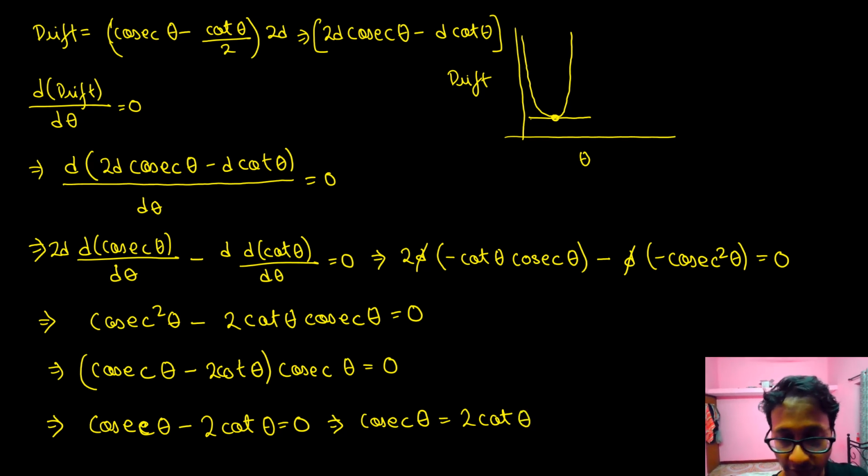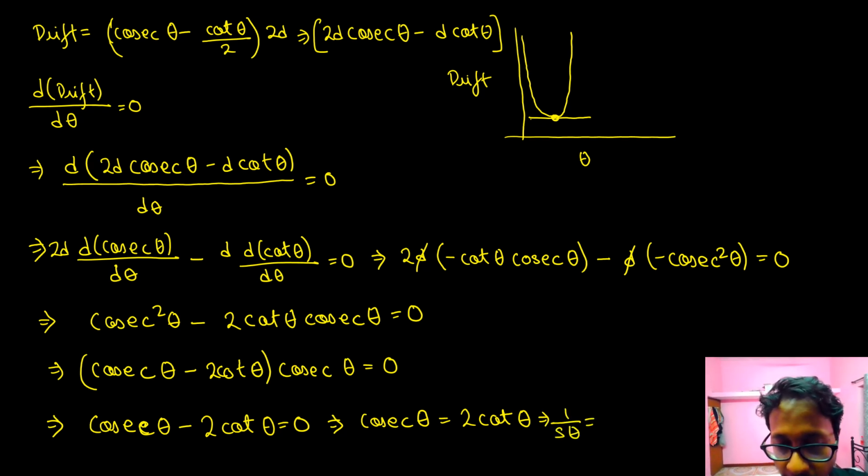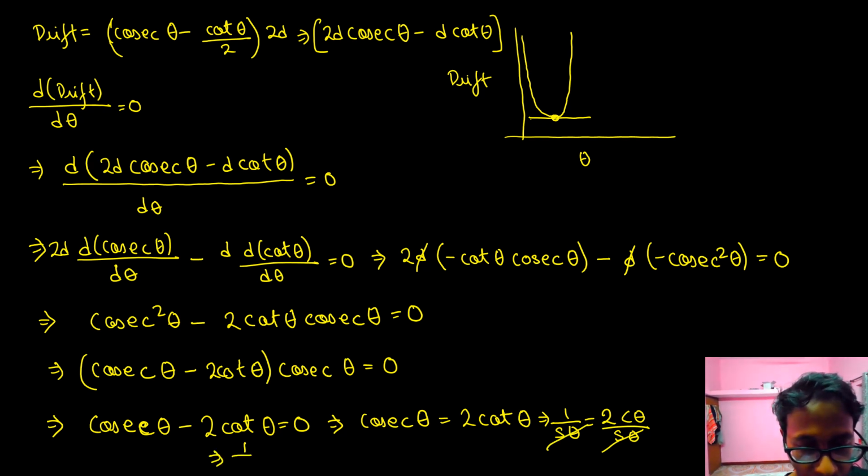Okay, now let's solve this. What is cosec theta? 1 by sin theta. What is cot theta? Cos theta by sin theta. So sin theta and sin theta would get cancelled, and out here 1 by 2 is equal to cos of theta. So when cos theta is equal to 1 by 2, theta is equal to 60 degrees.